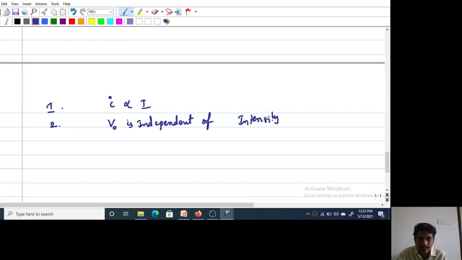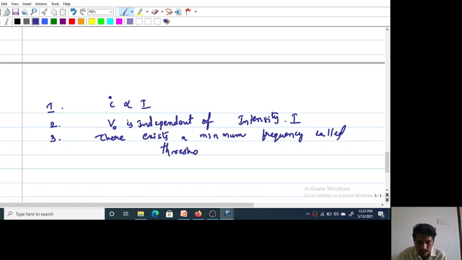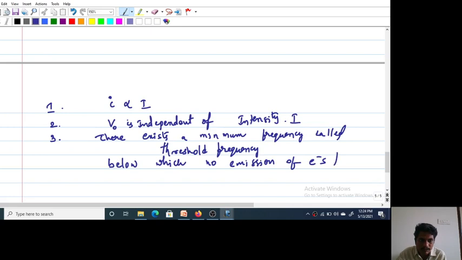Third, there exists a minimum frequency, called the threshold frequency, below which no emission of electrons takes place.